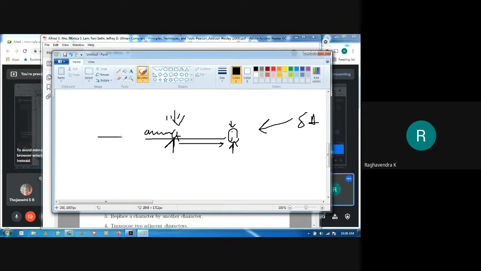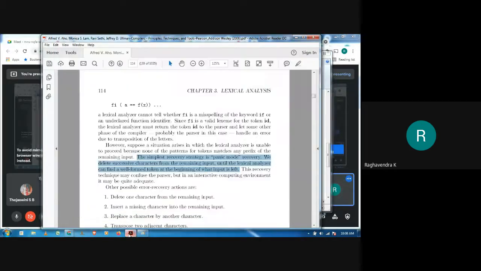So this particular line completely is going to be eliminated or discarded, and now it will go to the next line to return the token. Maybe the next line may not contain any error. In that hope it will skip this particular input and go to the next line in order to scan. So this is what has been mentioned here, right?